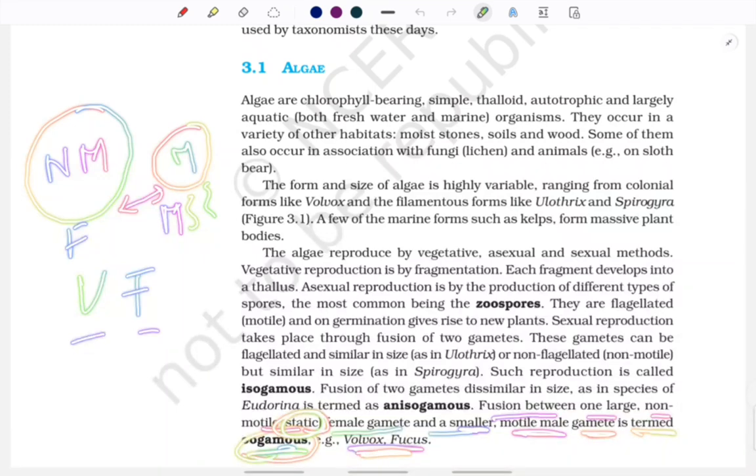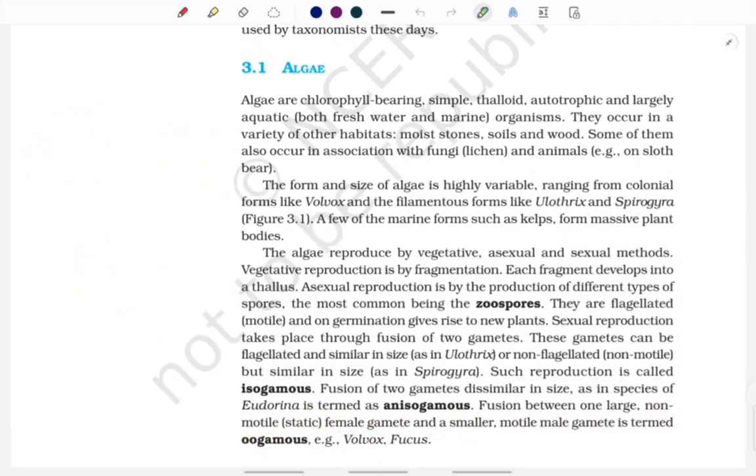So what all examples did we learn here? We learnt examples of Eleutherix and Spirogyra, which are isogamous. Then we learnt Eudorina, which is anisogamous. Then we learnt volvox and fucus, which are what? Oogamous. So that's what we learnt. These were the examples that we learnt in algae.